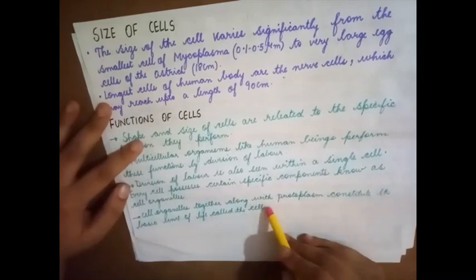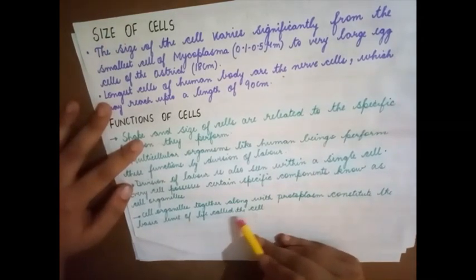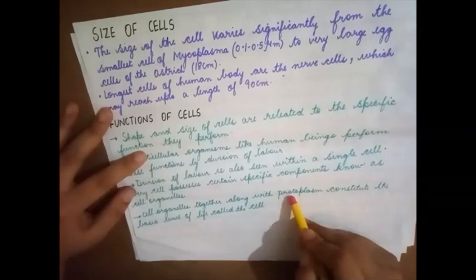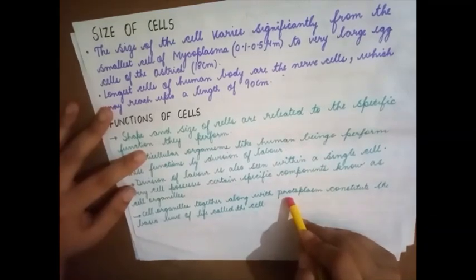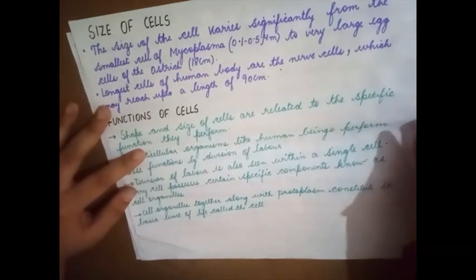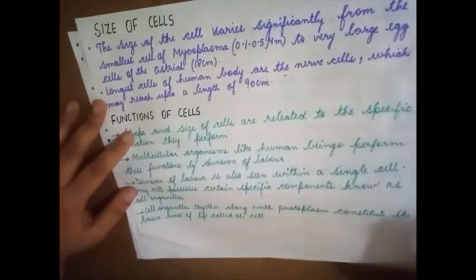Cell organelles together along with protoplasm constitute the basic unit of life called the cell. So, cell organelles plus the protoplasm. Cytoplasm and the nucleus together is known as protoplasm. So, protoplasm and the cell organelles together constitute the basic unit of life called the cell.